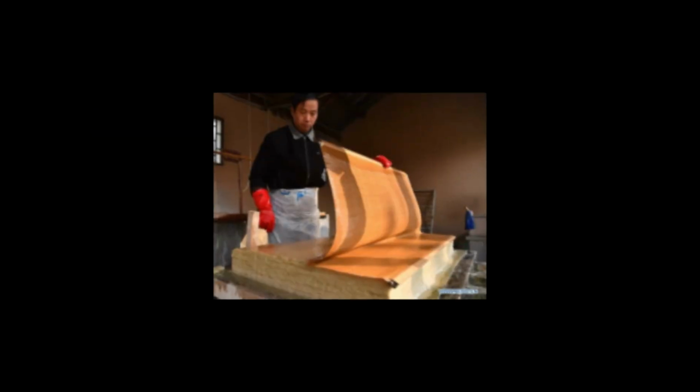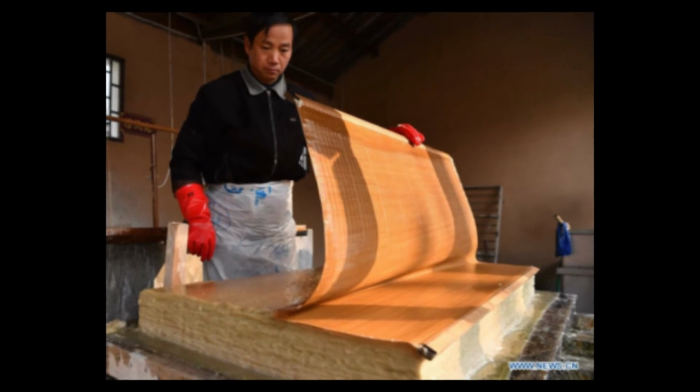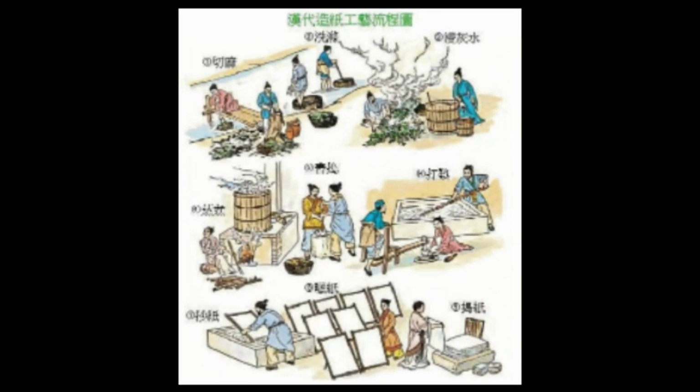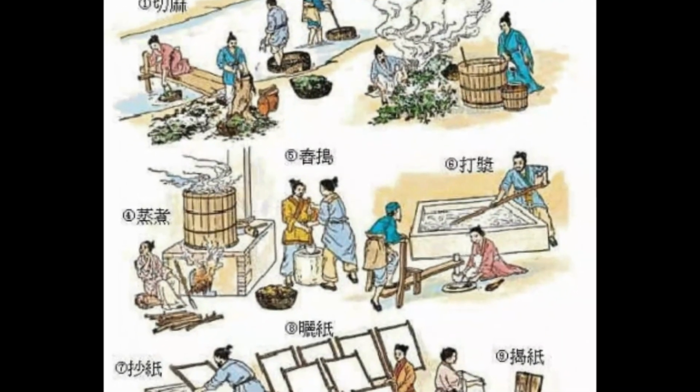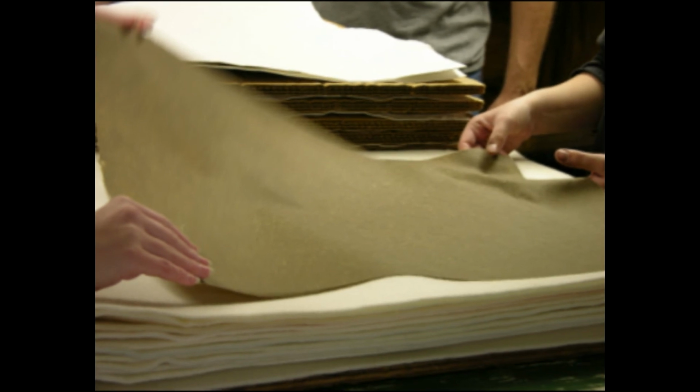Paper was invented in ancient China around 105 AD during the reign of the Han Emperor by Tsai Lun, or Cai Lun, an official of the imperial court. However, a recent archaeological survey indicates that paper had already been invented 200 years earlier and was used by the ancient Chinese military. Tsai Lun used the bark of the mulberry tree and pounded the fibers into a sheet.